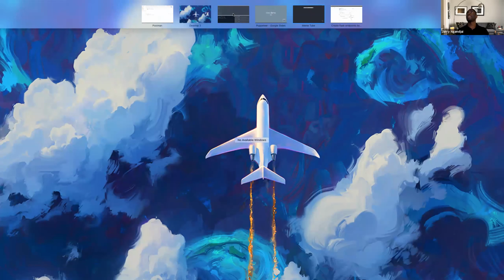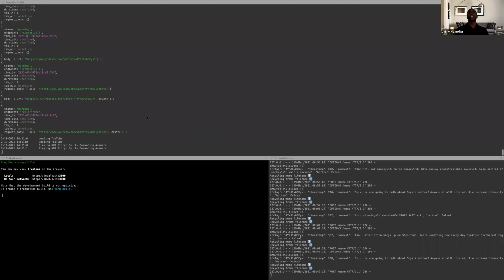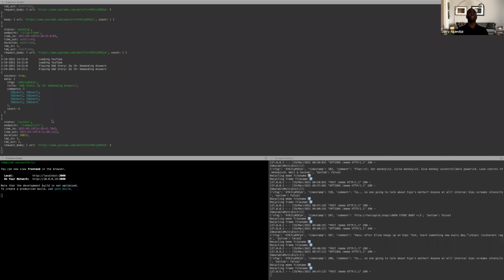So once I click meme, what this is doing right now in the background, which you can't see, and I'm going to pull up on your screen in a second, is this. Are you guys able to see that? Yes, I see it. Okay, awesome. What you're seeing here is Puppeteer running. It's loading the YouTube page, trying to play it, and it's going to scrape some stuff, and that's going to render.